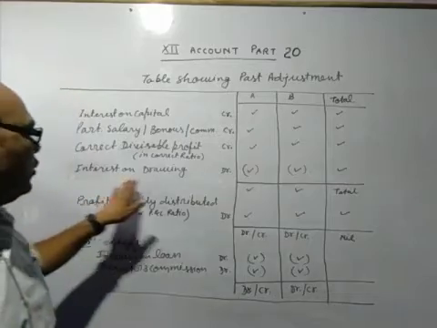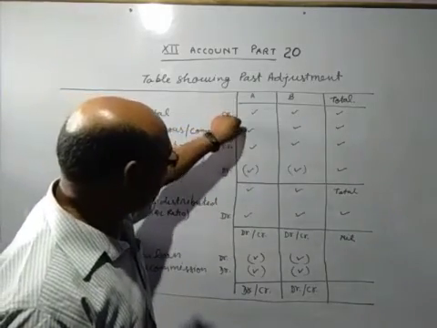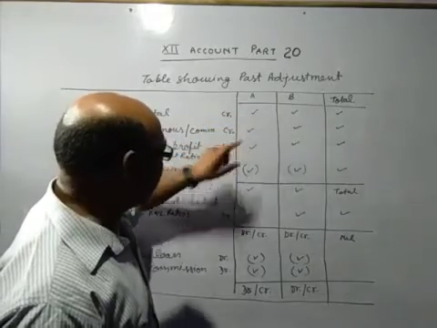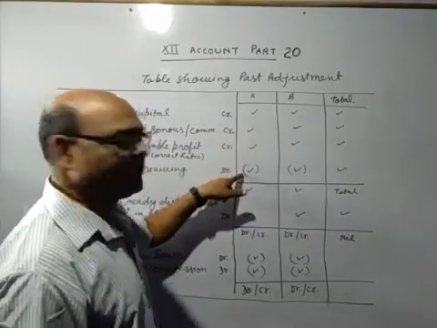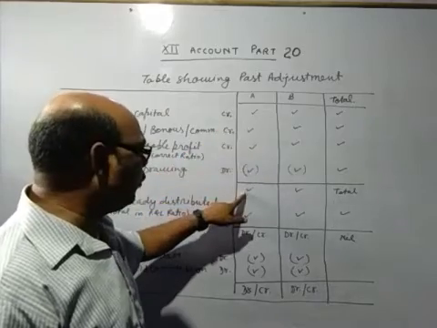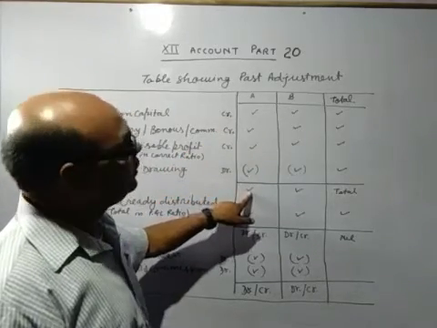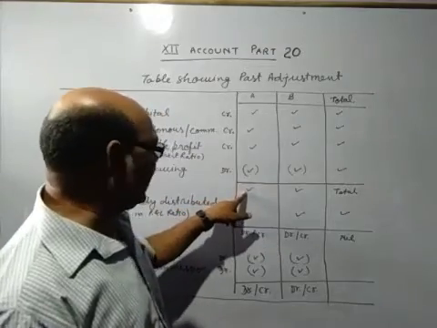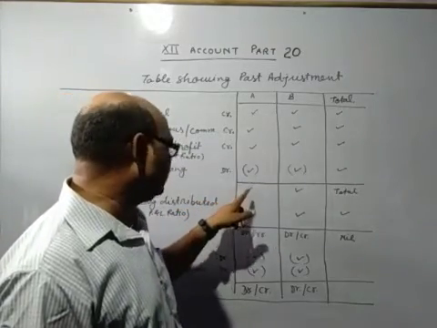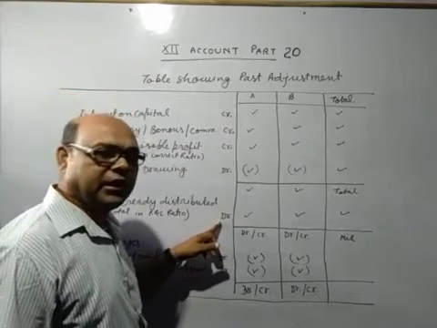And interest on drawing you will make the debit. When you make the total of these, credit should be added and debit will be less. If credit is more, you will write total credit. Or if debit is more, you will write here debit.